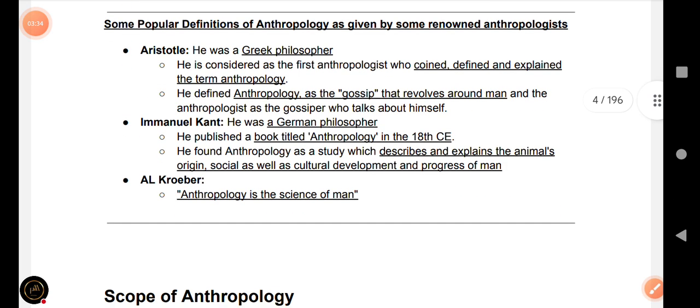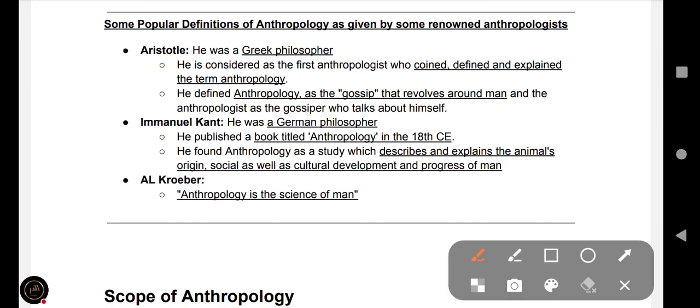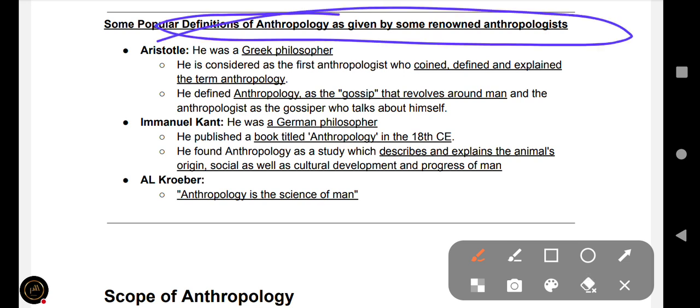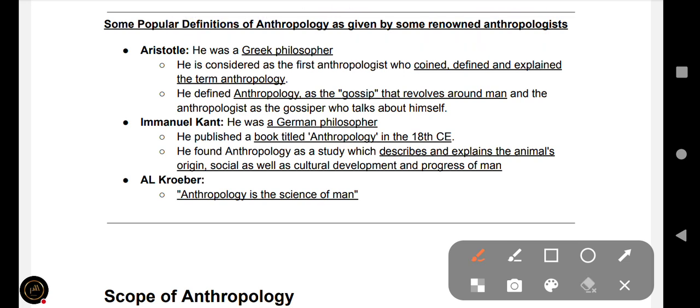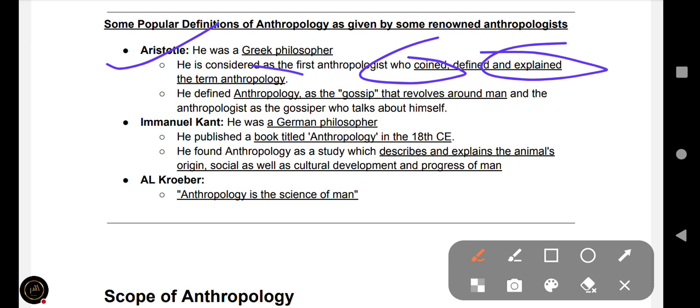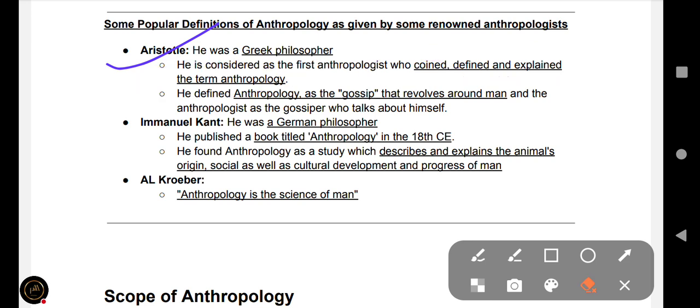Time and space is very important to understand the anthropological meaning. Here you can see some popular definitions given by popular anthropologists. Aristotle coined the term anthropology, and defined and explained it.